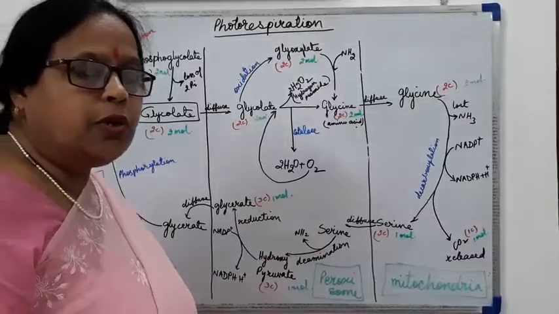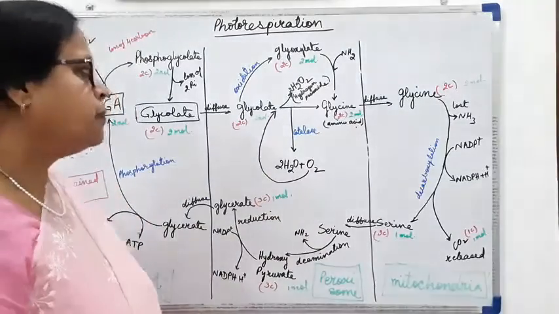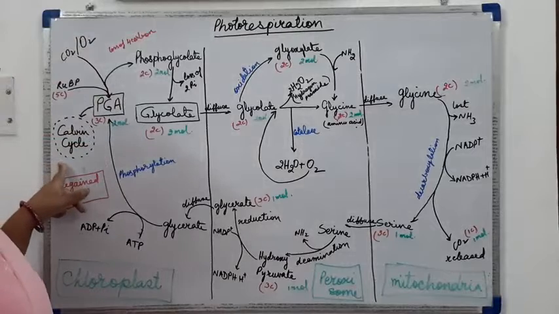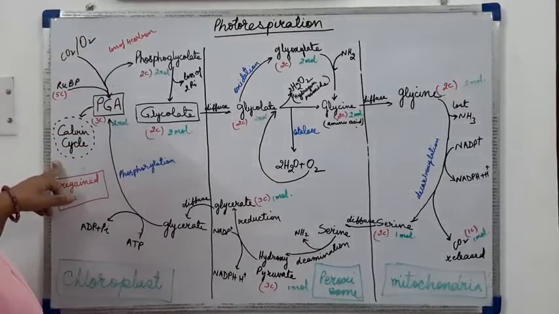If the CO2 concentration is more, then the normal photosynthetic process will take place by the Calvin cycle.